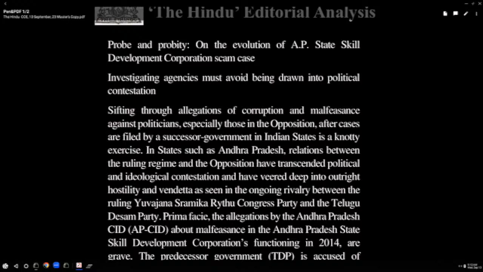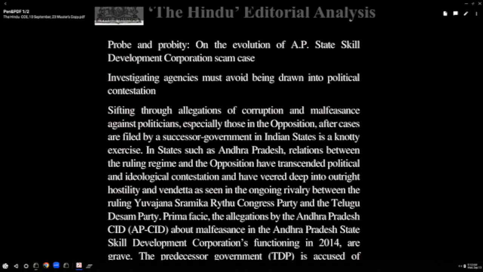And vendetta as seen in the ongoing rivalry. I'm sure you all know the word rivalry. Rival means what? A competitor, someone who competes. He is my rival, she is my rival. A typical example. Political rivalry, ongoing rivalry between the ruling YSRCP and the Telugu Desam party.